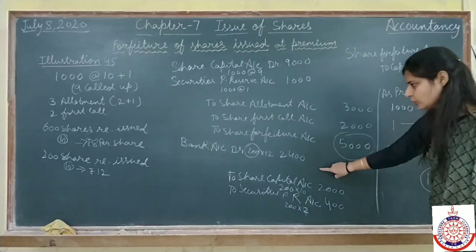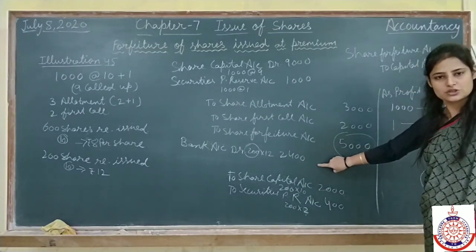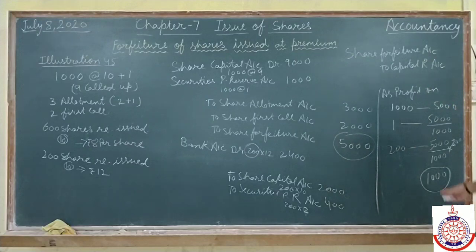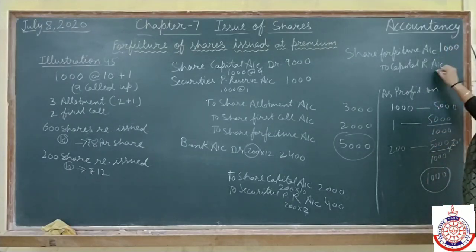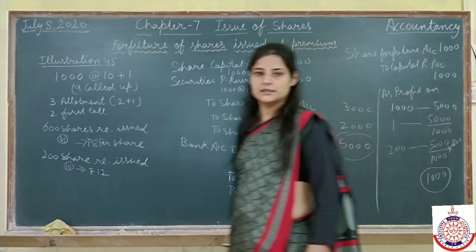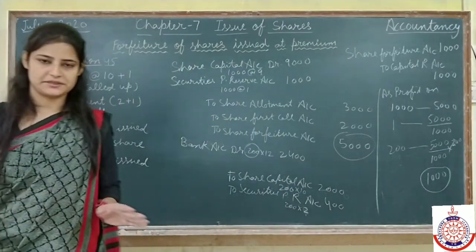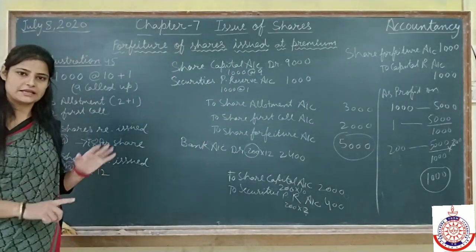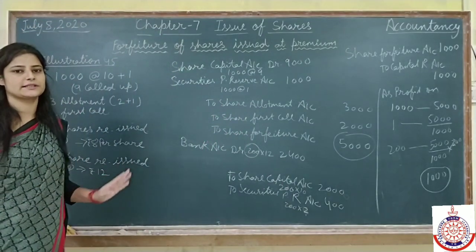There is no loss by issuing these 200 shares, so no loss we will compensate from this share forfeiture profit. So the complete amount of profit we will transfer to capital reserve. Clear this thing? Now illustration number 45 is complete. All three parts I have explained. I hope this is clear to you all.